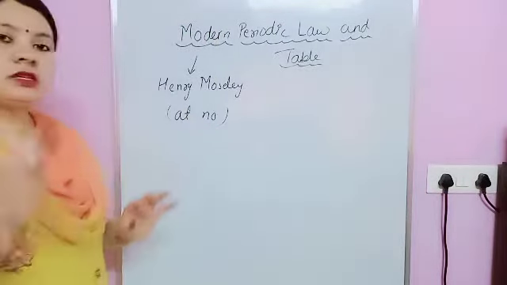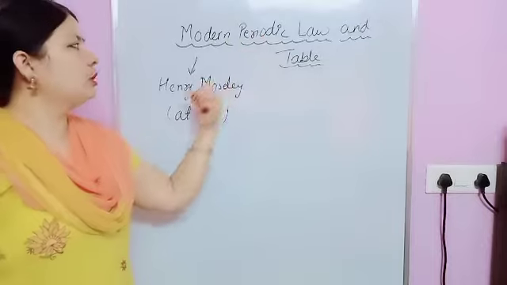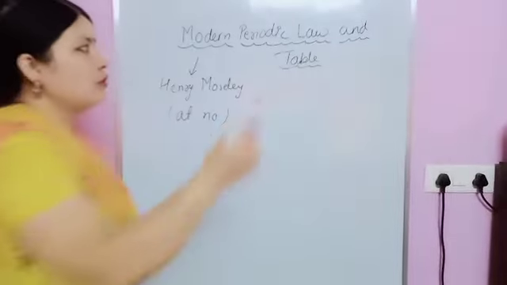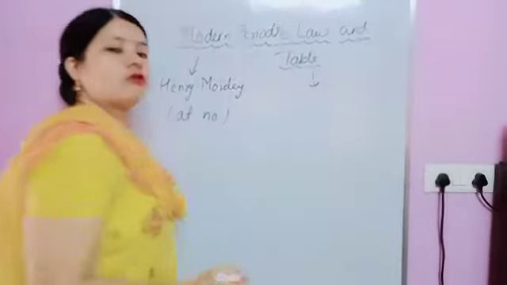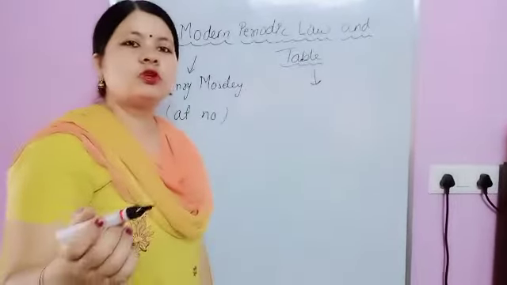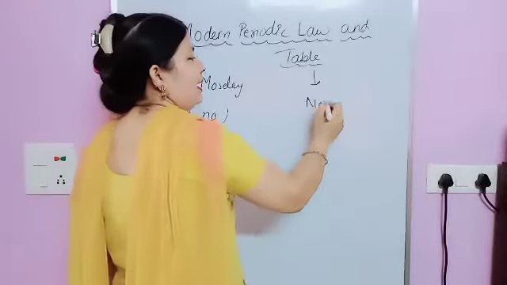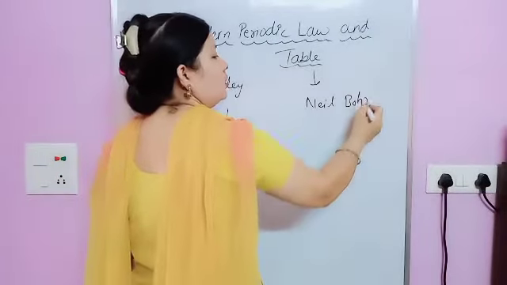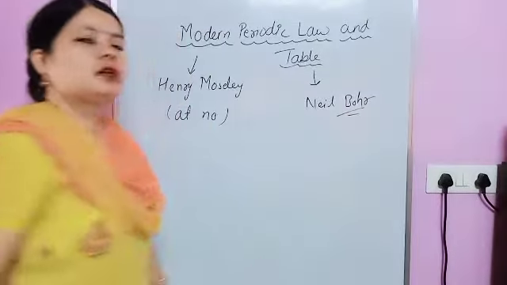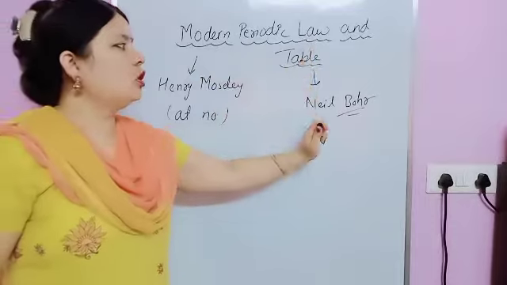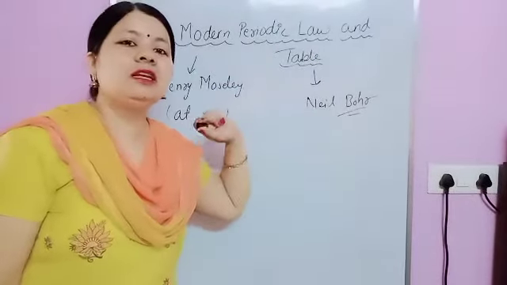Remember one thing: the modern periodic law was given by Henry Moseley, and the long form of the periodic table, or modern periodic table, was given by Niels Bohr. So in both cases, different scientists gave them. Moseley gave the modern periodic law and the table was given by Niels Bohr.